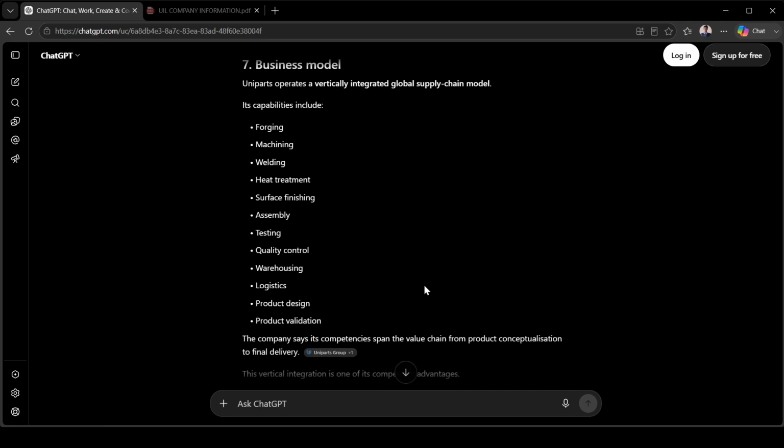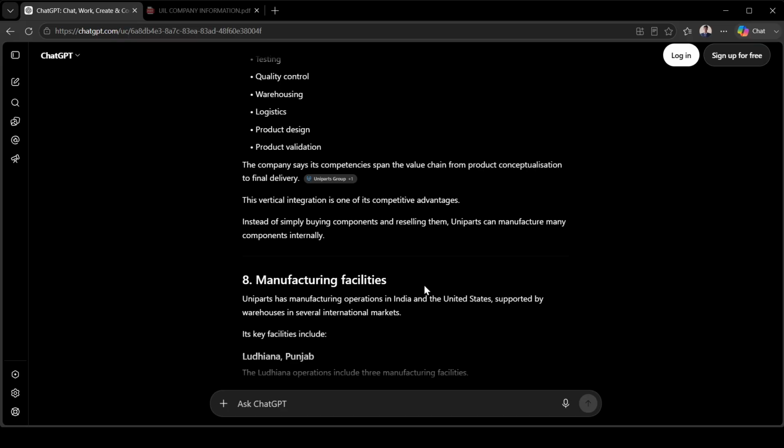Uniparts operates a vertically integrated global supply model. Its capabilities include forging, machining, welding, heat treatment, surface finishing, assembly, testing, quality control, warehousing, logistics, product design, and product validation. These capabilities span the value chain from product conceptualization to final delivery.